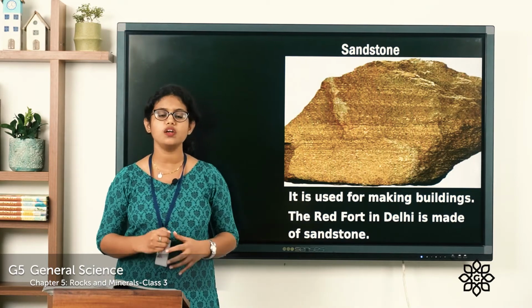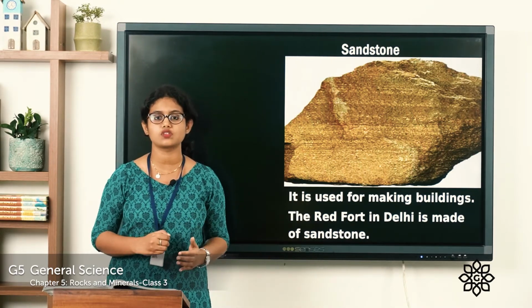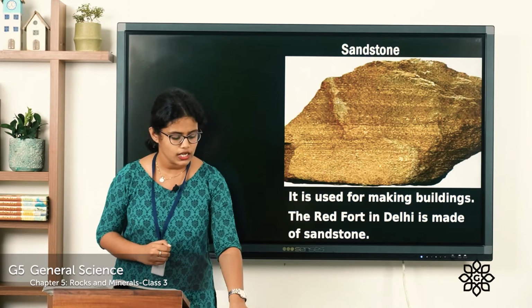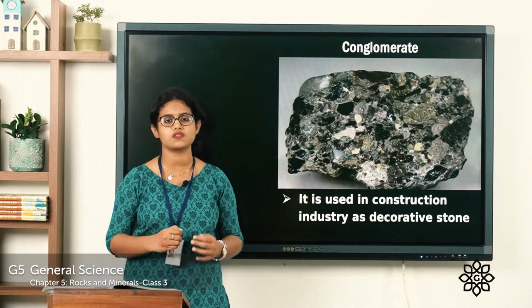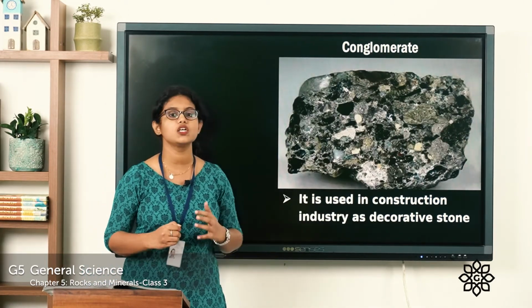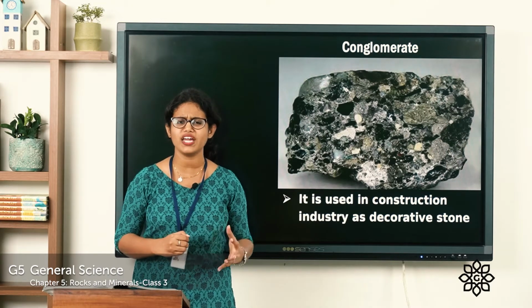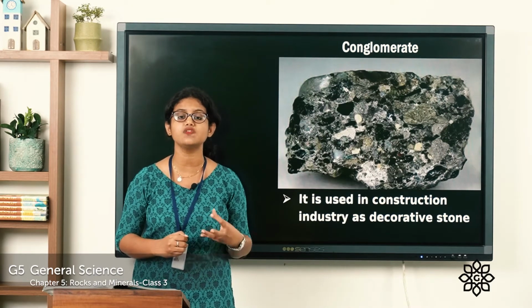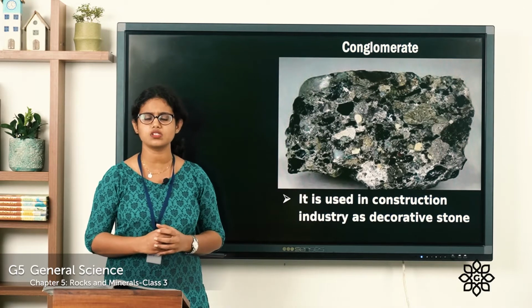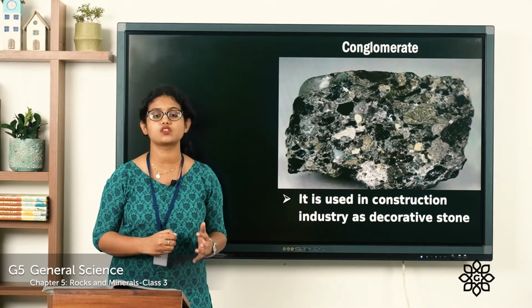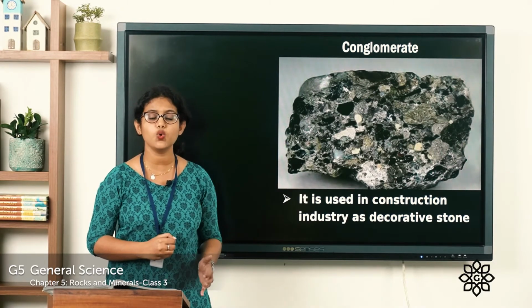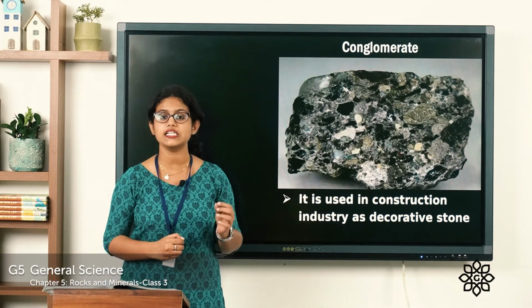So this sandstone is mainly used in construction of buildings. The next type of sedimentary rock is the conglomerate, which is a very colorful and attractive rock. You know where it is used? It is used in the construction industry, and they use this as a decorative stone.